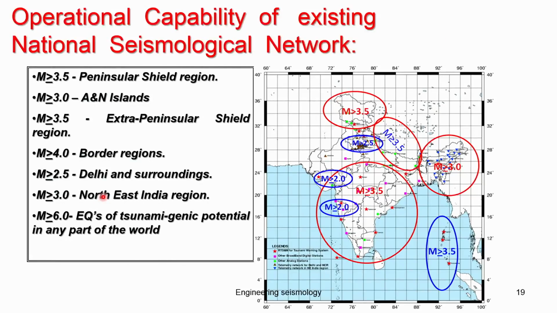The stations in India have different capacities. You can see that the India map on the right side, marked with circles, indicates how much magnitude you will get, and how much time before they will tell you. That is the information you can get from here. There was also a dense network in Nepal maintained by IIT Roorkee, but I am not very sure whether that network is still operating.